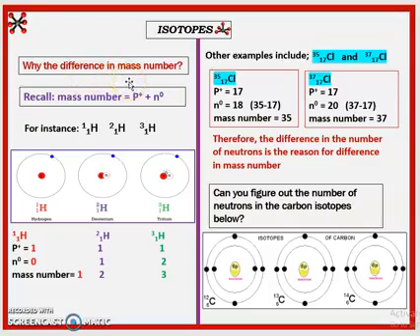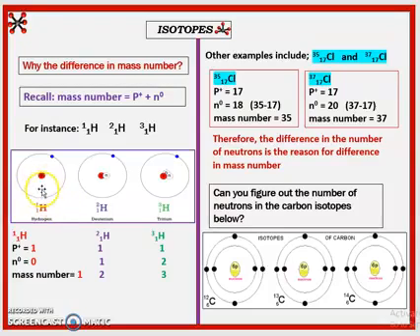You can recall in our previous video where we discussed the relationship between atomic number and mass number. We said that mass number is equal to the number of protons plus the number of neutrons. Atoms of hydrogen have the same atomic number, which means they have the same number of protons. Then why do they have different masses if they have the same protons? Let's see what happened here.